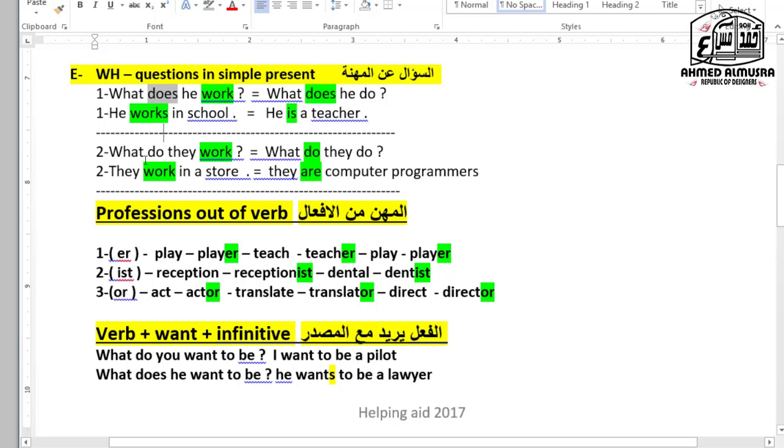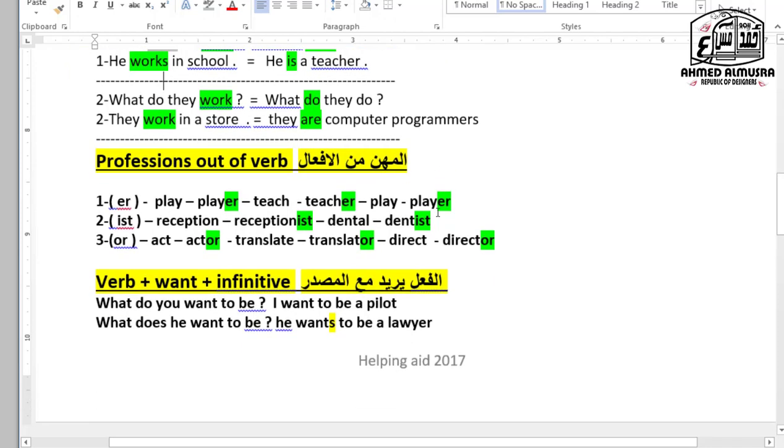the second group. What do they work? Here, what does he work? He works. They work in a store. What do they do? They are computer programmers. Then we have something else, which is the last one.